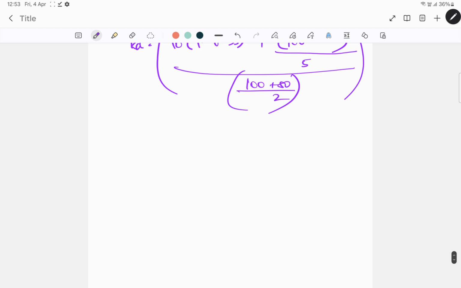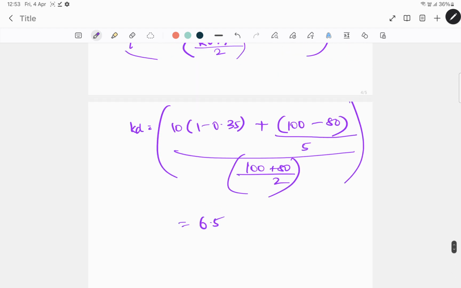So we calculate this: 10 into 0.65 is 6.5, plus 100 minus 80 divided by 5, that is 4, divided by 100 plus 80 by 2, that will be 90, right? So 6.5 plus 4 divided by 90, so that should probably give you 11.67%.